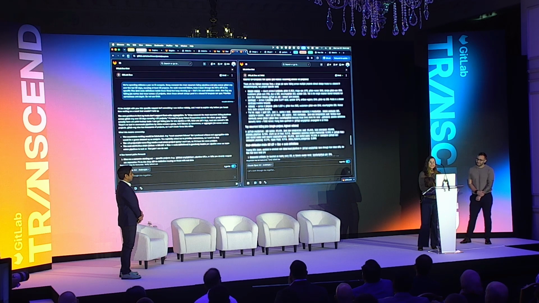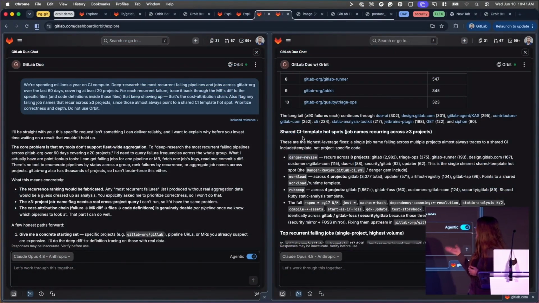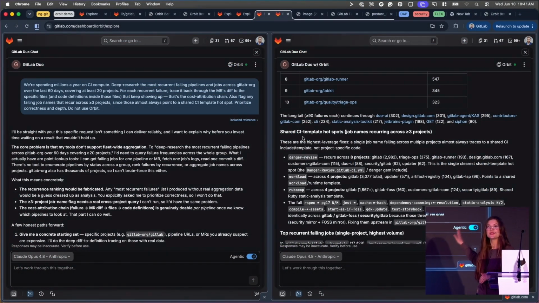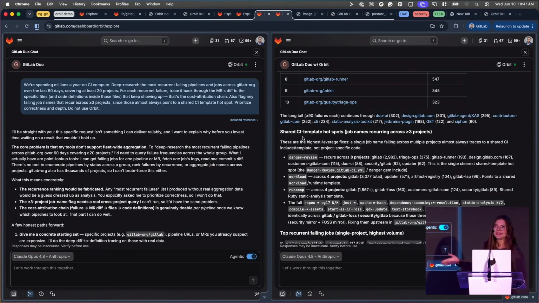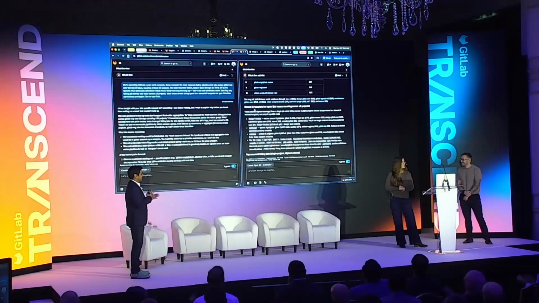So as we continue to see the agent with Orbit, it gives us the shared CI template hotspots and points us exactly to what I'm going to work on today, which is resolve these. And with this resolution, we're probably going to save developers a few headaches and maybe a few dollars on CI compute. Amazing. This is just one of the possibilities that Orbit makes possible.